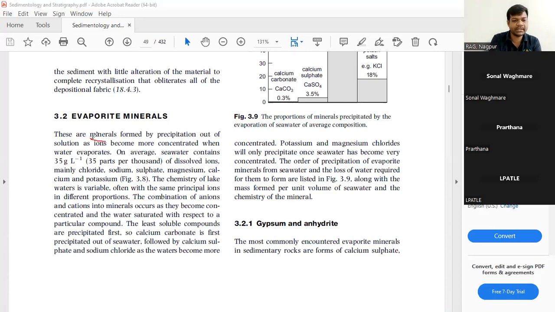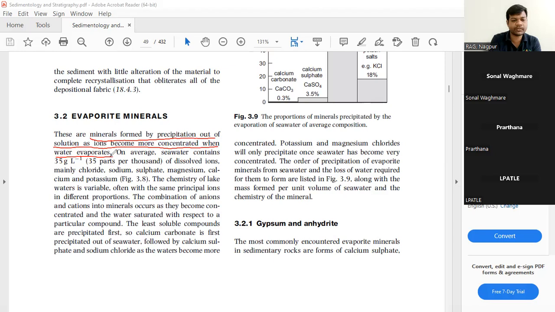These are minerals formed by precipitation out of solution as ions become more concentrated when water evaporates. There was sea water, and that sea water has now evaporated out.